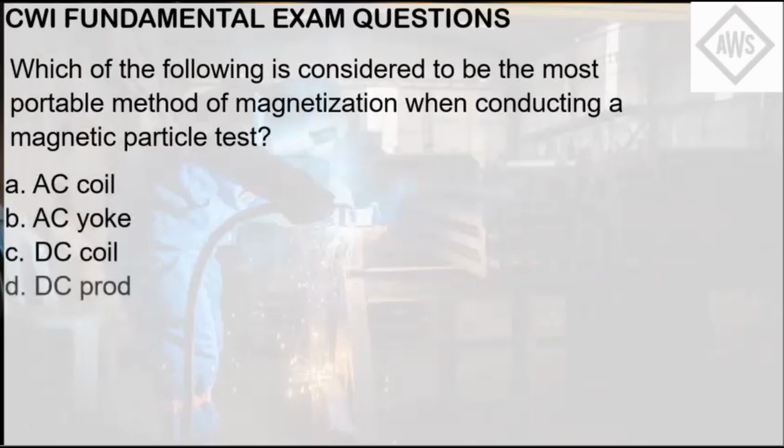Letter D, DC prod. Letter E, headshot. So the most portable method when conducting a magnetic particle test or MPT is the AC yoke because they come in lightweight units. So the answer here is letter B.